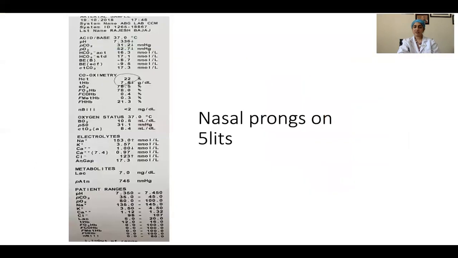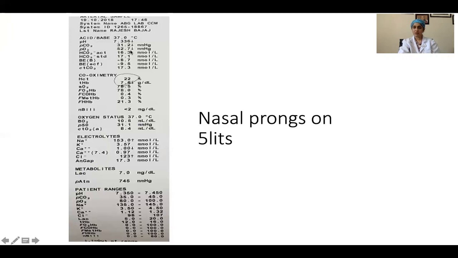Let us look at few examples related to oxygenation and ventilation using ABG as a modality, and how it changes our management. This is a patient who has a pH of 7.336, is on nasal prongs of maximum 5 liters. And the PCO2 is 31.2. So both of them are moving in the same direction. So this acidemia is not because of primarily respiratory acidosis. But we see that the PO2 is 52.7. So the pH and PCO2 are near normal, but the PO2 is significantly less.